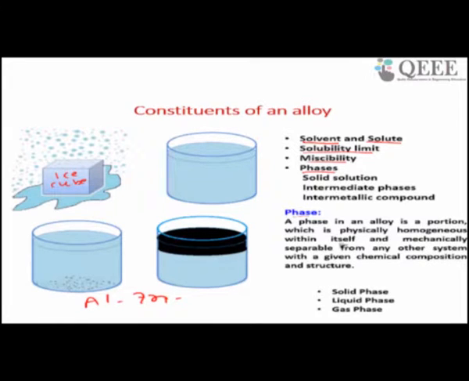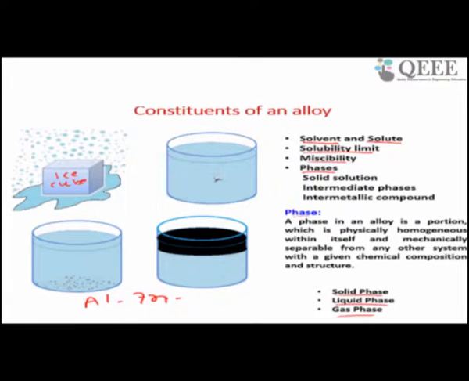Water is also physically homogeneous throughout, and you can separate ice from water. So in the ice-water system, ice is the solid phase and water is the liquid phase. So in phases you can see solid phase, liquid phase, and gas phase.